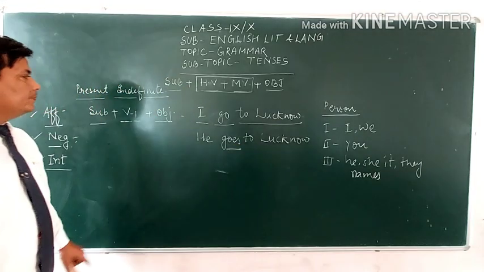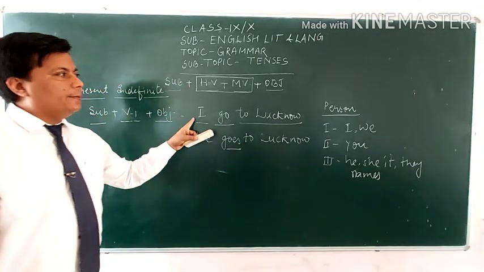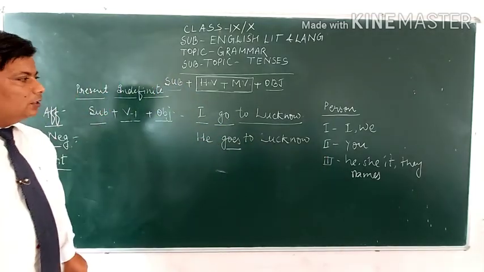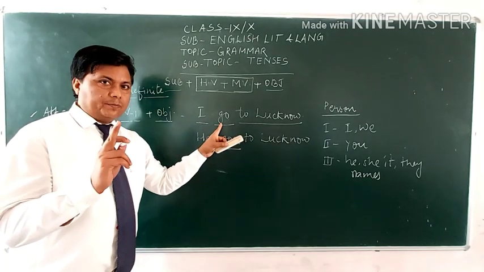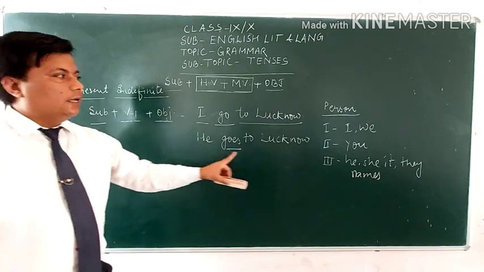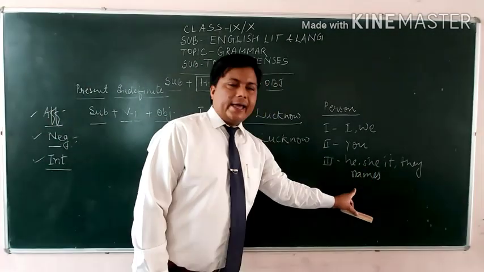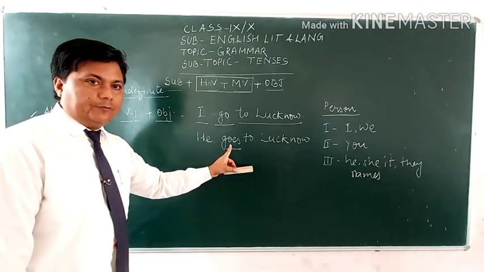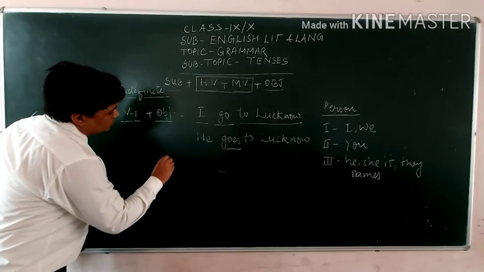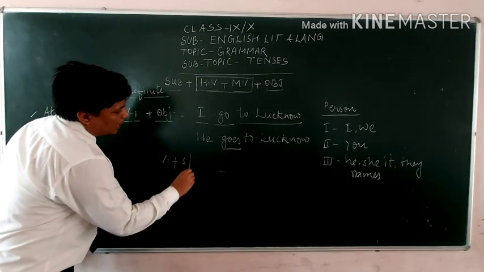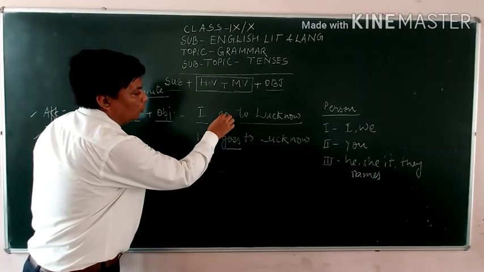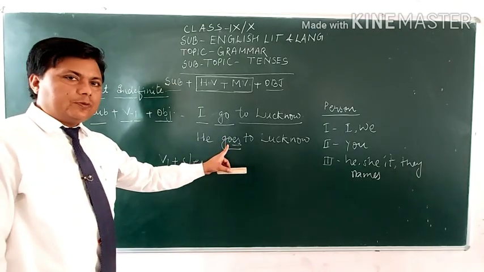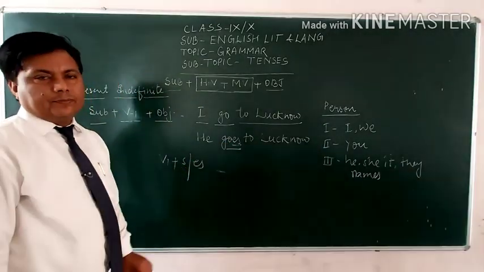This is because, as I have told you, if the subject is I, you, they or a plural noun, then we use the verb in the first form. But if the subject is he, she, it or any single name, then we use the verb fifth form, which means verb first form plus S or ES. So there was go and there is goes. S or ES is added to the first form of the verb, and it makes the fifth form. I hope you understood.